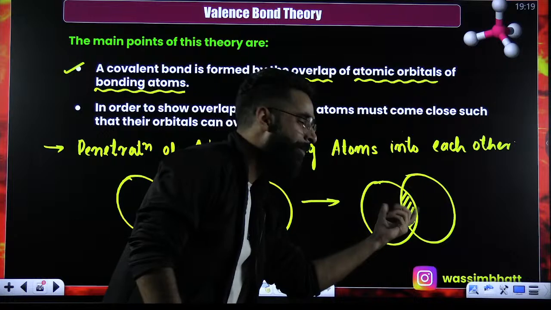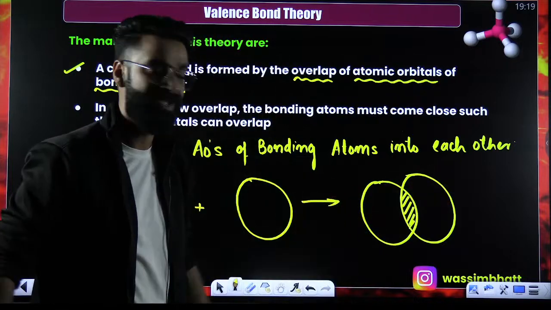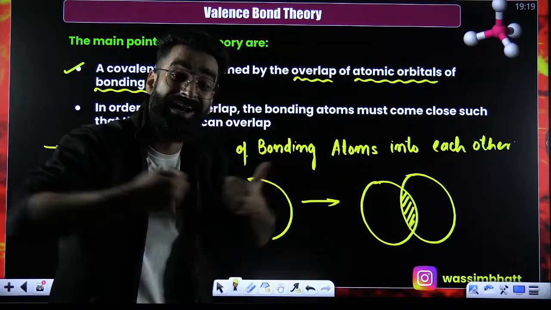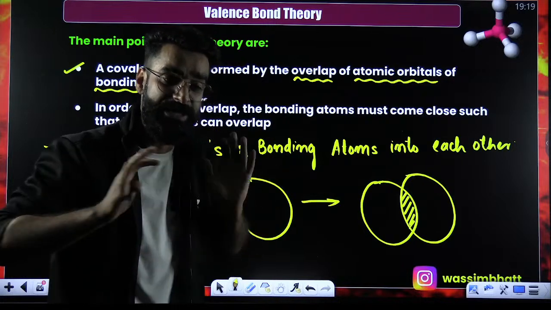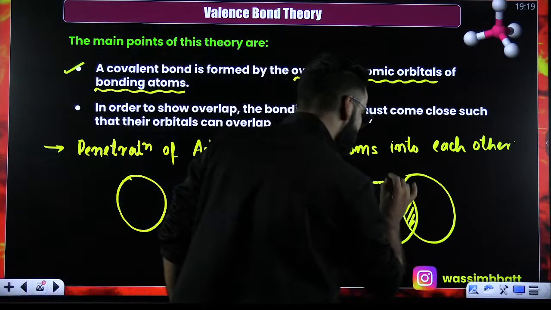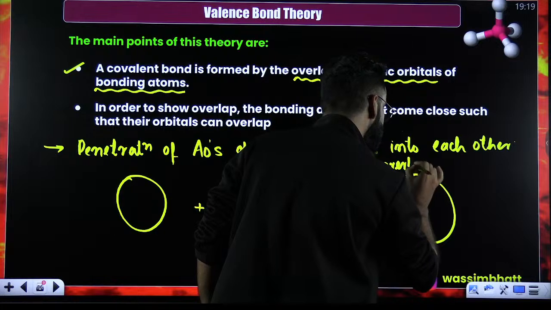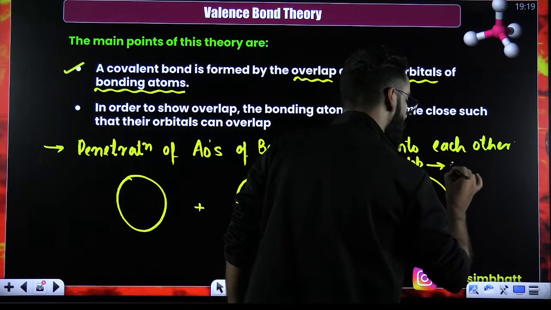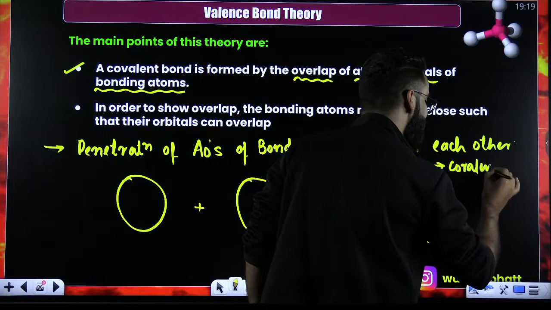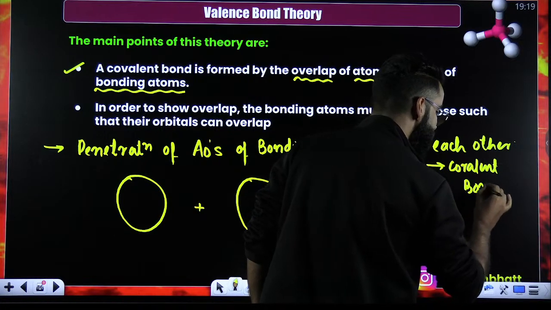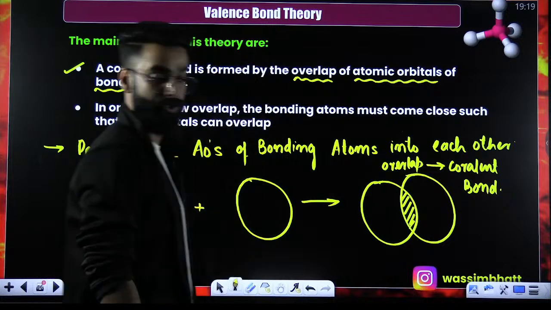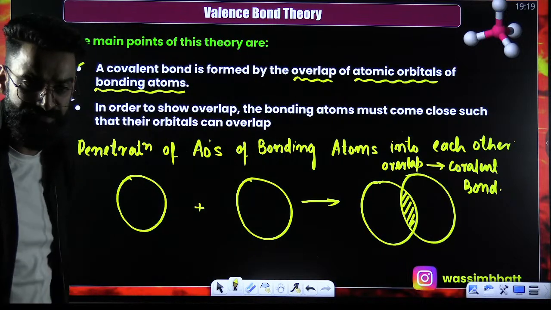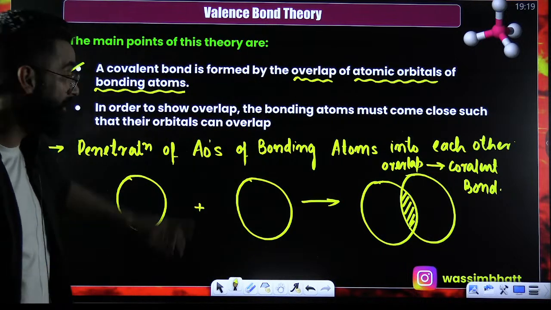And when these atomic orbitals merge into each other, this merging of electron clouds of bonding atoms into each other is something which you call overlap. And due to overlap, which bond gets formed? Covalent bond gets formed as per valence bond theory. So read the statement again.